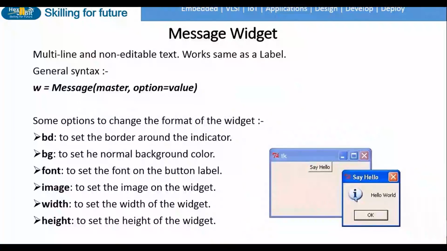Another important widget is the message widget. This widget can be used to display text. Again, there are several configurable parameters for this widget.